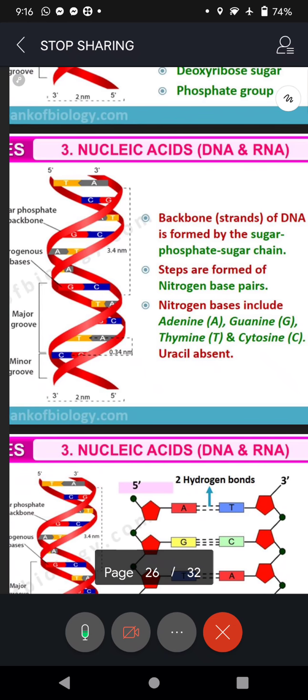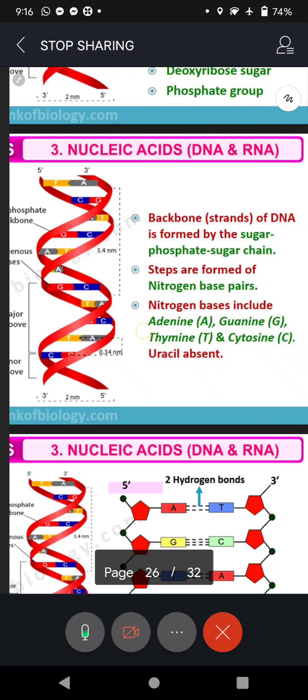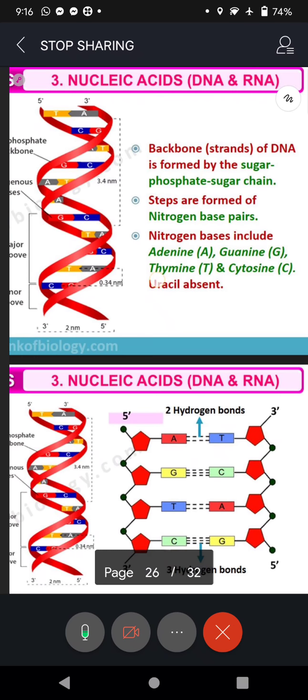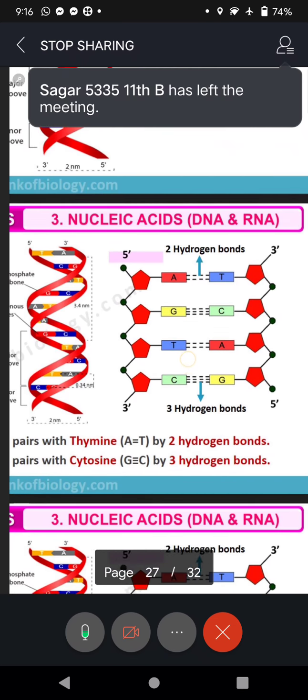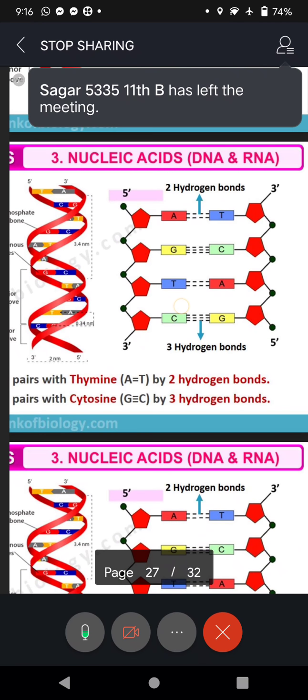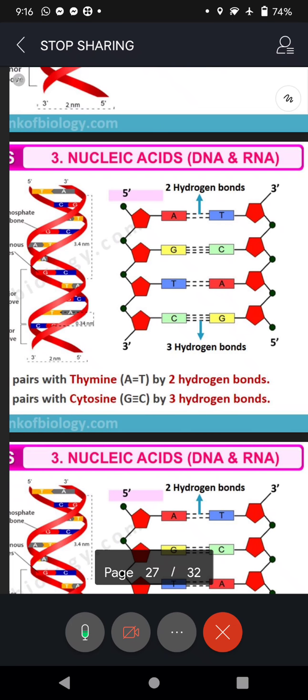And here you can see the presence of nitrogen bases: adenine, guanine, thymine, cytosine, and uracil is the nitrogen base that is present in RNA. And see the bonding also between A and T, a double bond is there, a hydrogen bond. Between C and G, a triple bond is there.